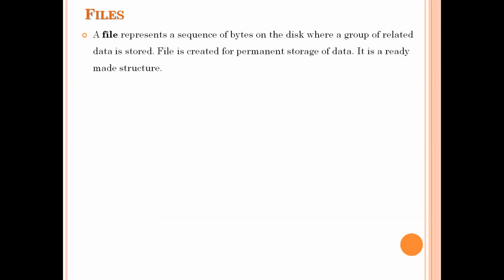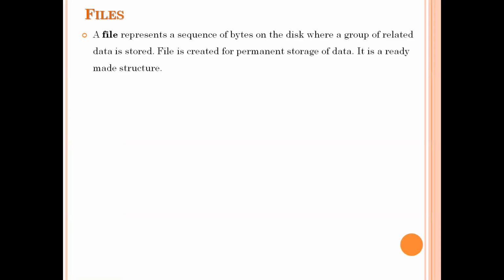In the disk area, if you want to store related information, then we'll need one container. That container is a file. So this file is created for permanent storage of data. Generally, if you store some information in the form of variables, that variable's lifetime will be there only till the program execution ends. Once the program is closed, automatically the data that is stored in the variable will be released, right?